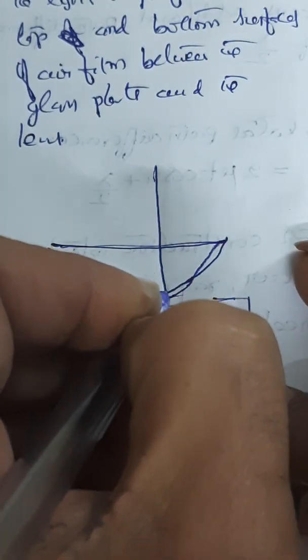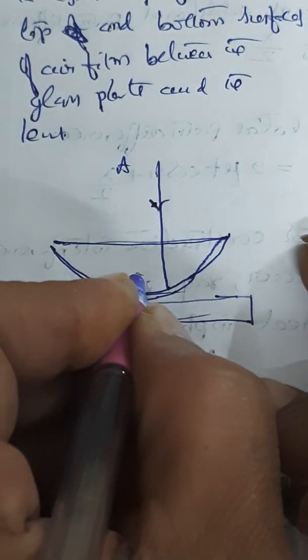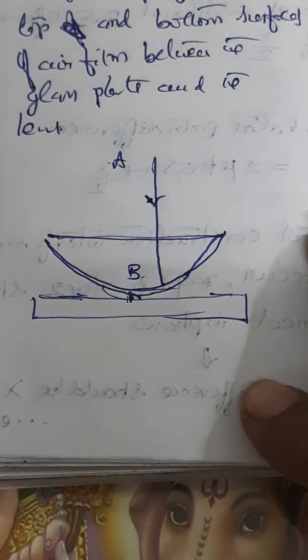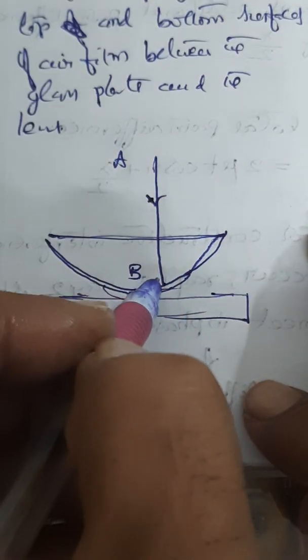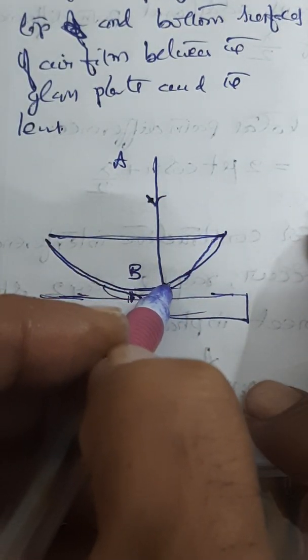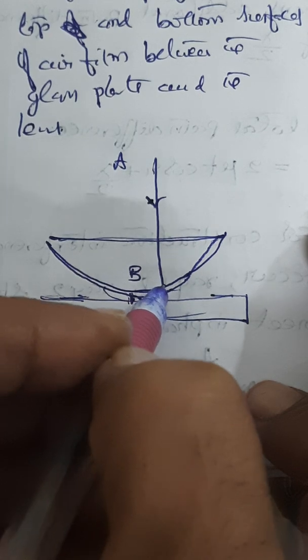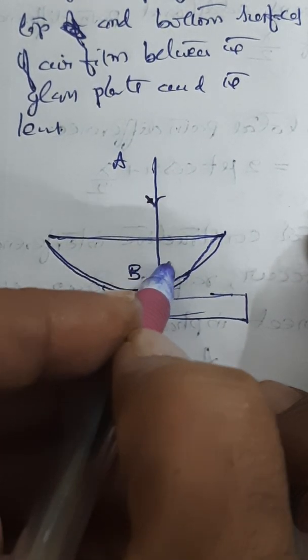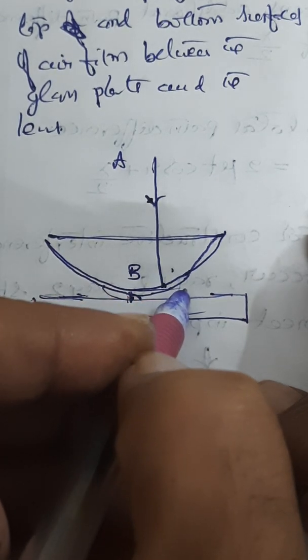Let us say I am taking one incident ray. AB is the incident ray. So, part of incident monochromatic ray AB is reflected at B. What is B? Here it is glass and this is air.